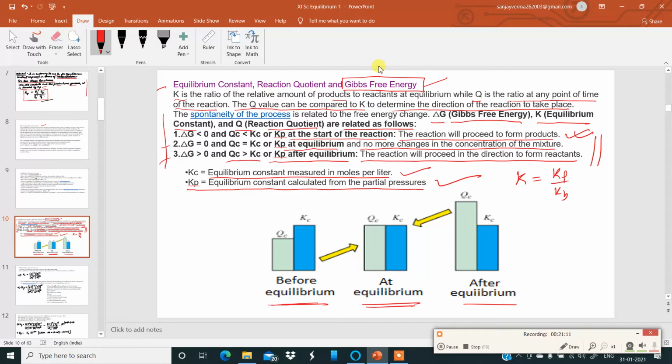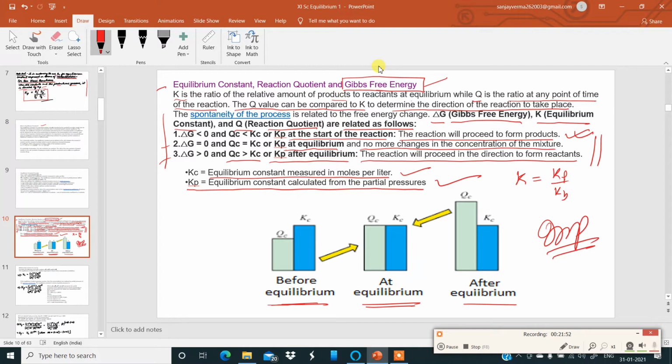Before equilibrium, Qc is less than Kc. At equilibrium, Qc is equal to Kc, and after equilibrium, Qc is greater than Kc. So whenever Qc is greater than Kc, the reaction comes back in the backward direction. Whenever Qc is less than Kc, the reaction happens in the forward direction. Very, very important diagrammatic illustration for all of you to understand this. Now I hope you can make a note of this point: knowing the values of equilibrium constant Kc, reaction quotient Qc, and Gibbs free energy, it is able to estimate the spontaneity of the reaction.